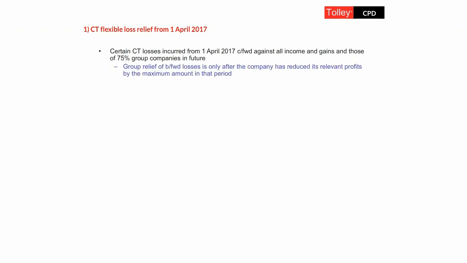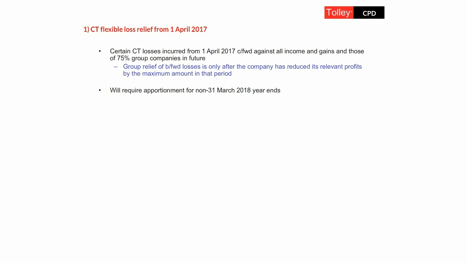Welcome to this session on the new rules on relieving brought forward corporation tax losses. This measure takes effect for those losses that are incurred as from the 1st of April 2017, and the flexibility is that certain types of those losses you can carry forward and then in future periods offset them against all income and gains, not only of the company that's made the loss, but also, if that company has fully utilised what it can in a later year, then in that same year you can group relieve the remaining brought forward losses to other group companies.